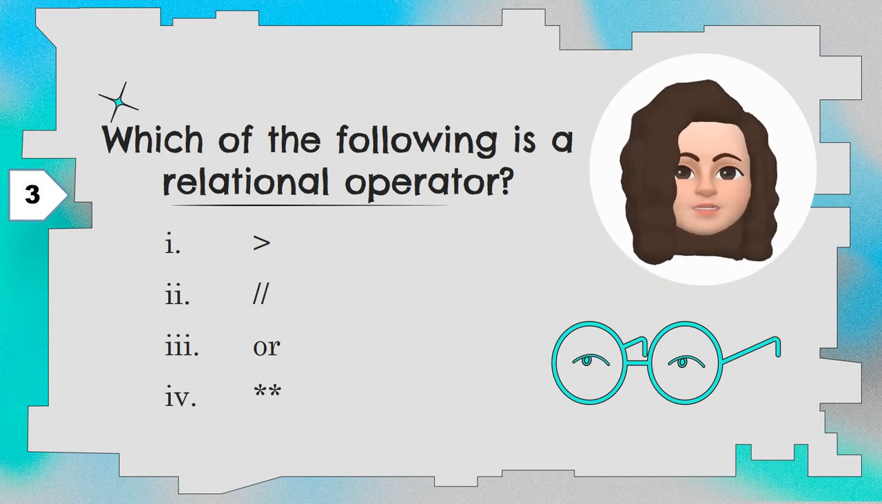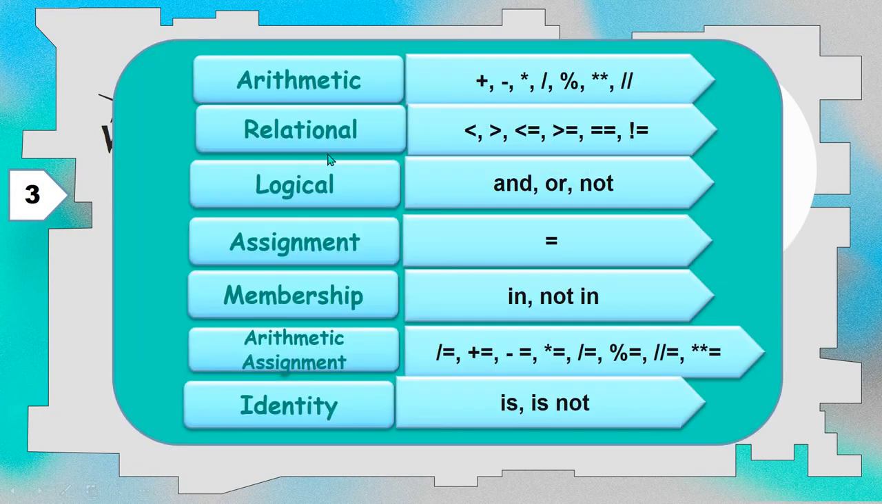There are different types of operators: arithmetic operators, relational operators, logical operators, assignment operators, membership operators, arithmetic assignment operators, identity operators. You should know all these operators clearly. So plus, addition, subtraction, multiplication, asterisk, slash, percentage, modulus, double asterisk, exponentiation, double slash, all these are arithmetic operators.